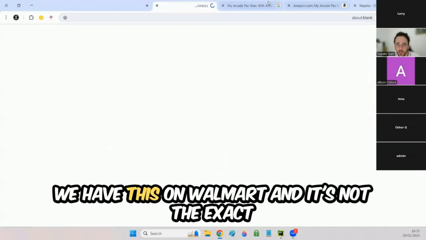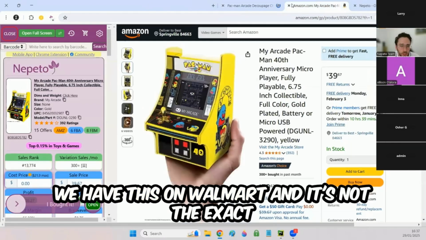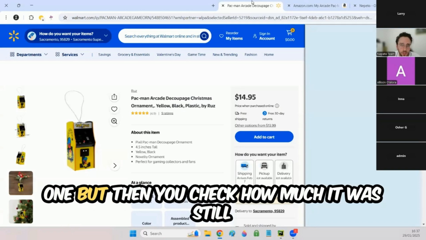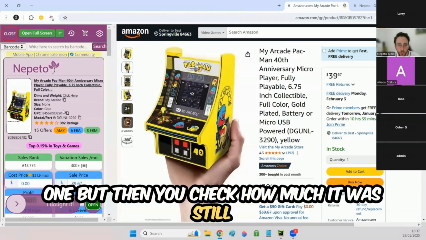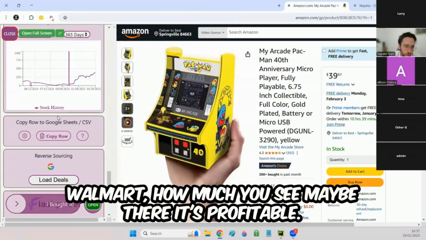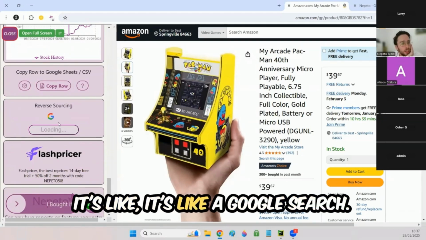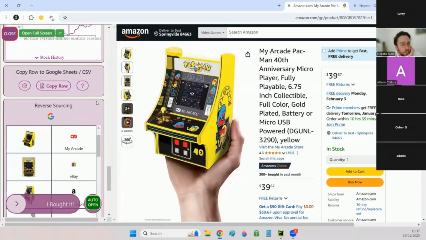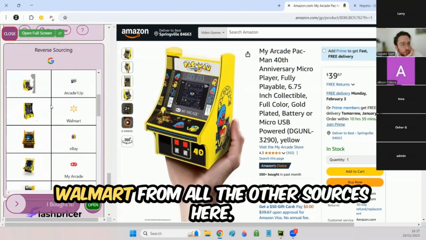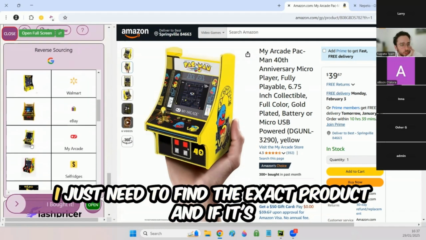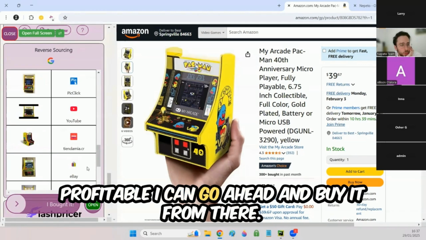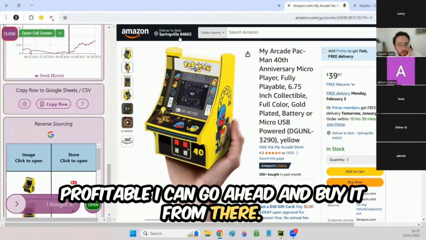There we go. We have this on Walmart. It's not the exact one, but then you check how much it cost at Walmart. You see maybe there it's profitable. Let me click on load leads. It's like a Google search. So I can try to buy it from Walmart, from all the other sources here. I just need to find the exact product. And if it's profitable, I can go ahead and buy it from there.